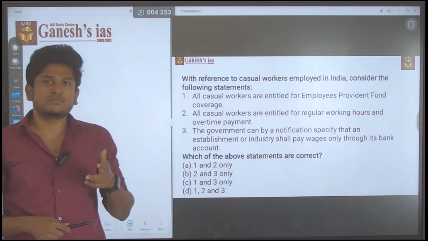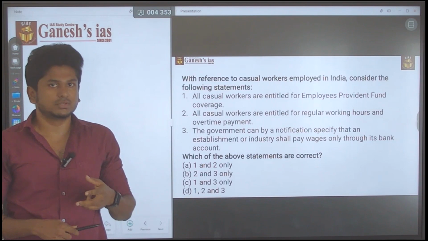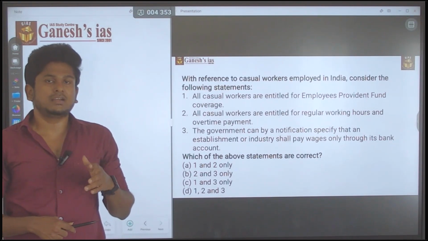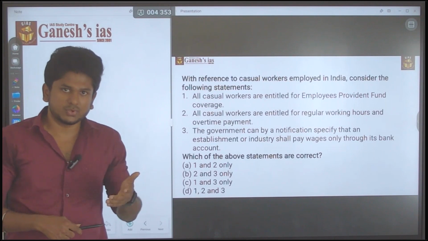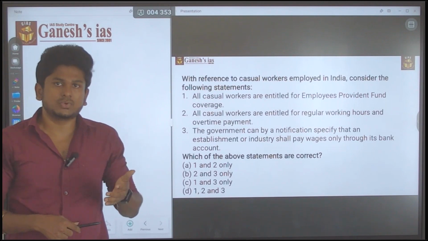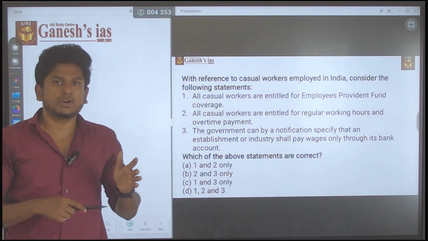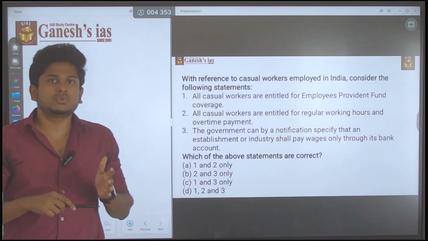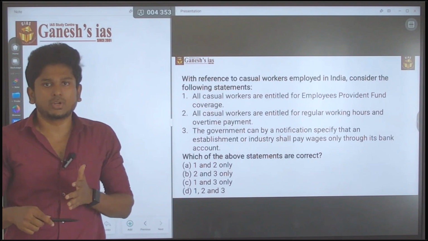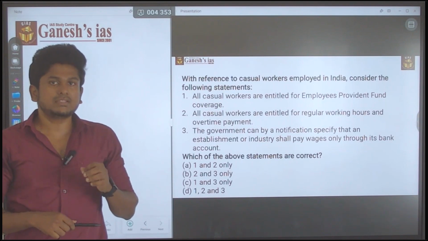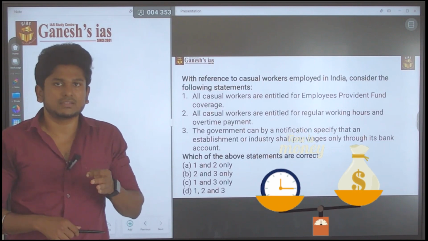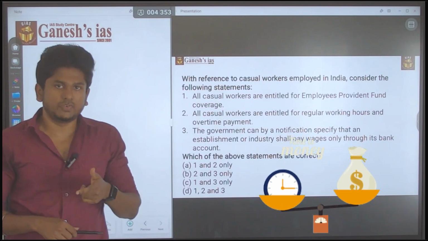This also came from the Supreme Court verdict, which said that even though the person is a casual worker, even though he is a contractual worker, if the person is working for more than 8 hours, more than 9 hours, if he is doing OT, overtime work means the person has a right to demand extra wage. This is the Supreme Court verdict.